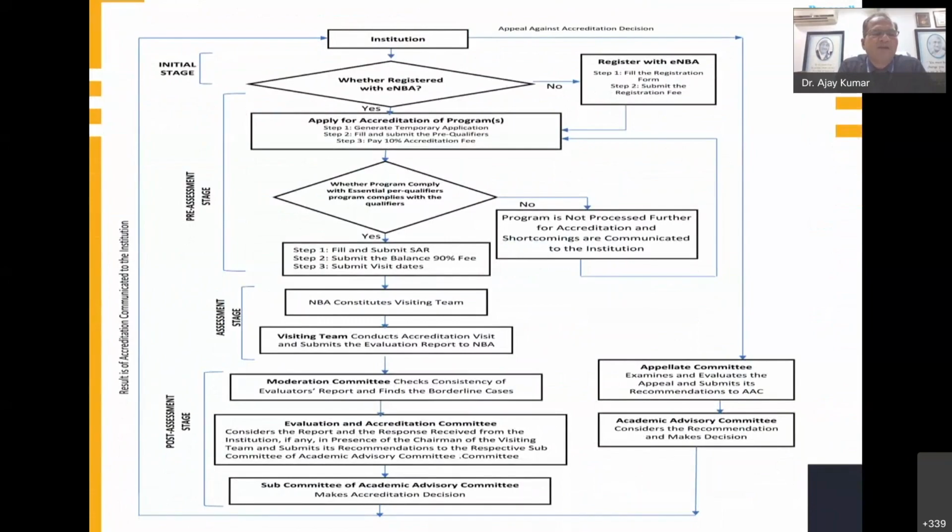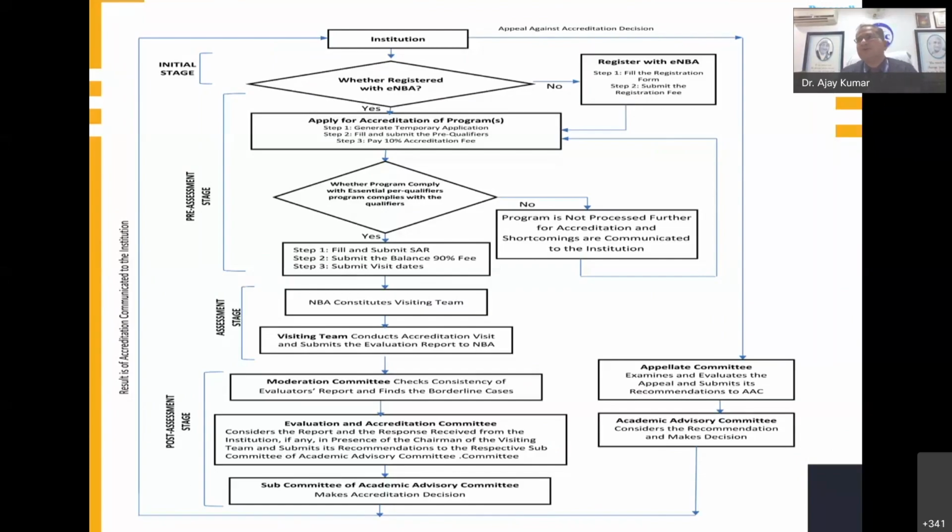So basically, there are different stages through which we get accreditation. The first stage is the initial stage. You are in an institution and you are applying for accreditation, whether registered with NBA.